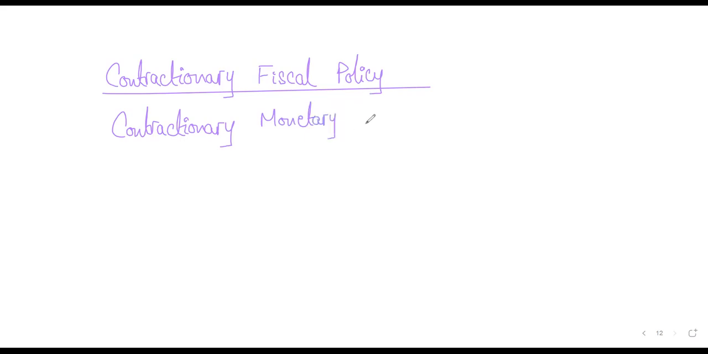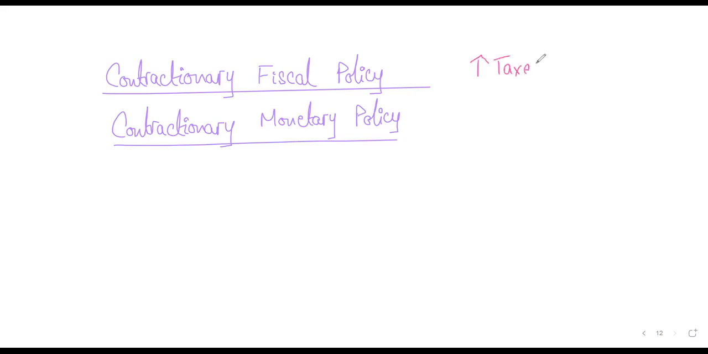Monetary policy. Okay, think about this. Now, what do we do in contractionary fiscal policy, right? Increase, exactly. So in contractionary fiscal policy, what you do is that since you are trying to reduce the spending in the economy, you will increase your taxes.